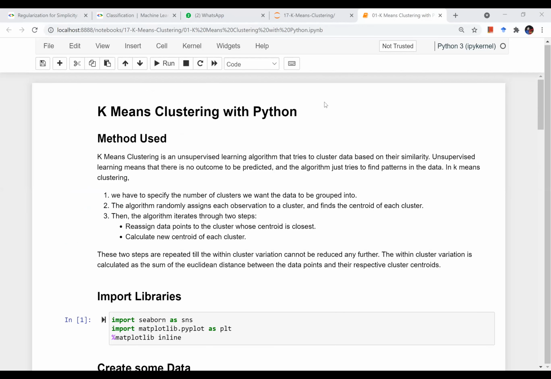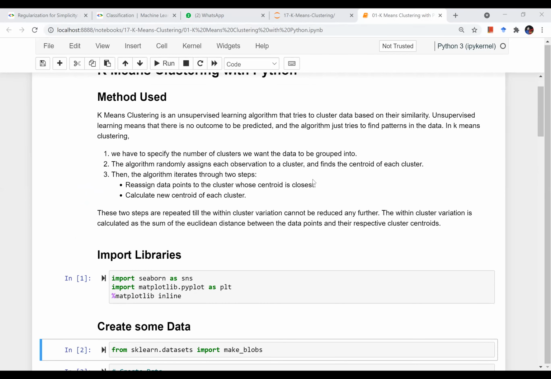So now we are looking at, I hope my screen is shared now. You can see the Jupyter notebook, right? Yes, sir. Now it's visible.